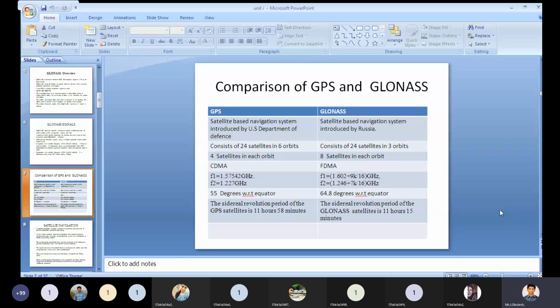So in the next class we will discuss satellite navigation. We have the next class from 1 to 2. In that we will discuss satellite navigation.